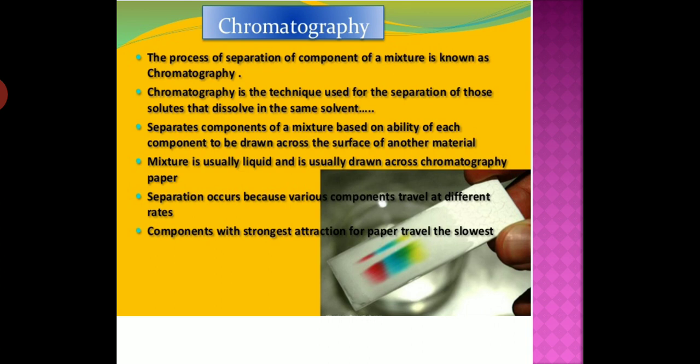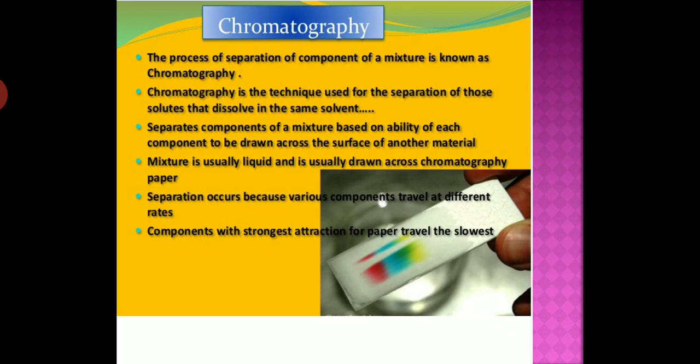It separates components of a mixture based on the ability of each component to be drawn across the surface of another material. Student, you can take a thin strip of filter paper. Now draw a line on it using a pencil, approximately 3 cm above the lower edge. Understand? And put a small drop of water-soluble ink, from a sketch pen or fountain pen,